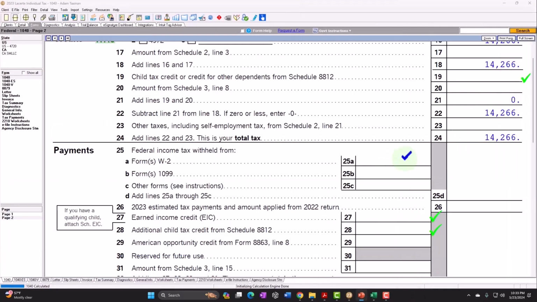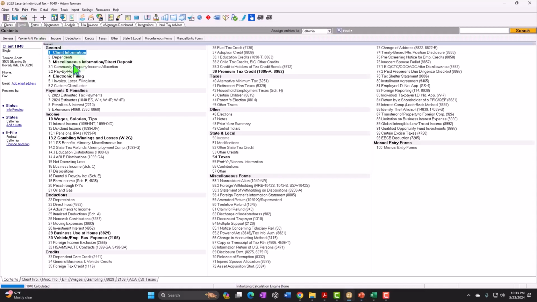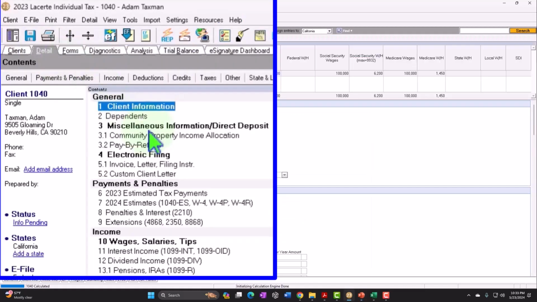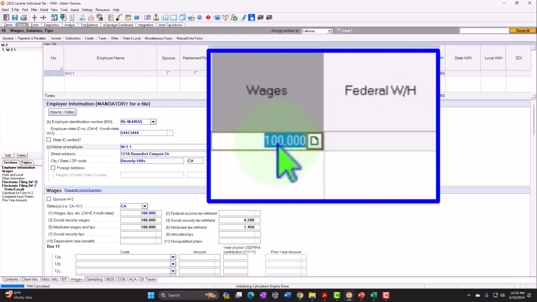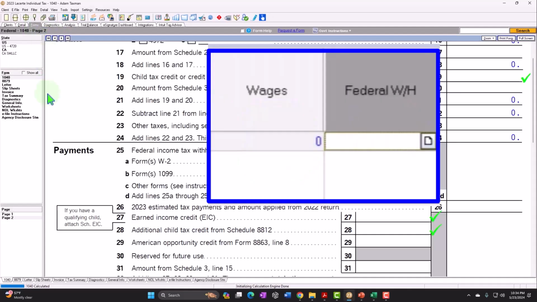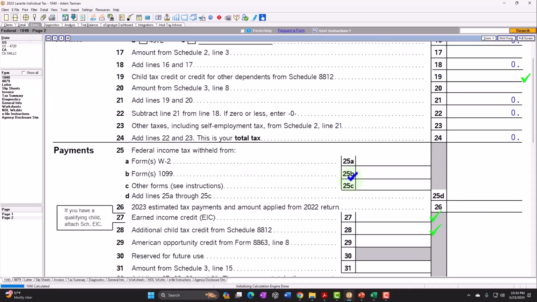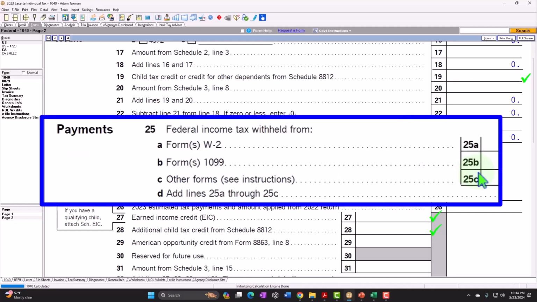So obviously, if we had 100,000, that's going to be way too much income to generate the credit. So let's go back on over and imagine that we had income of just like, let's say 10,000 of W-2. Well, first, let's say zero of W-2 income. So we don't have any income. Well, that means that we're not going to get any credit because it's an earned income credit, and it actually goes up as we earn income. That's part of the incentive. It's trying to incentivize people to have some earned income.